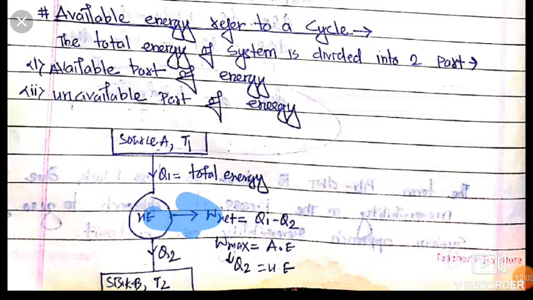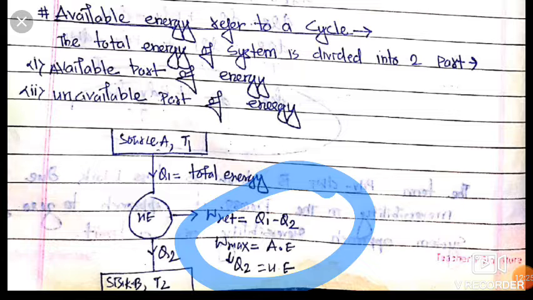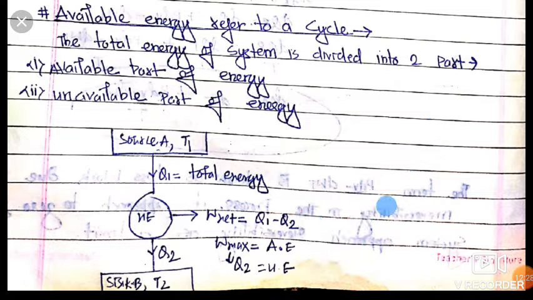Dear friends, here W max, the maximum work we are getting from this system, is called available energy, and the heat which must be rejected at sink B is called unavailable energy. Maximum part of low grade energy is W max, and it is available energy, and heat which must be rejected is unavailable energy.